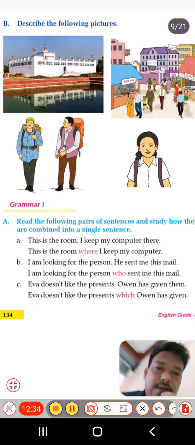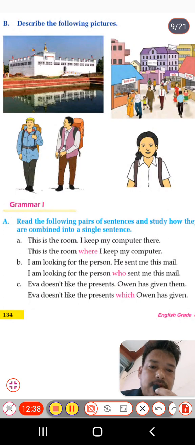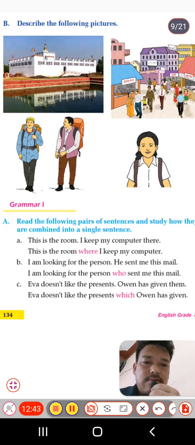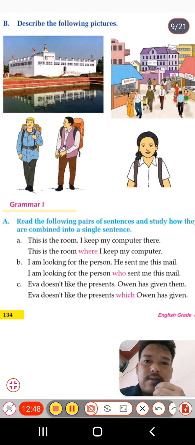So now we have B exercise, students. Describe the following picture. We have four pictures given here, students. In the first picture, can you guess, students, what the picture is all about? This picture is from, I think it's from India.